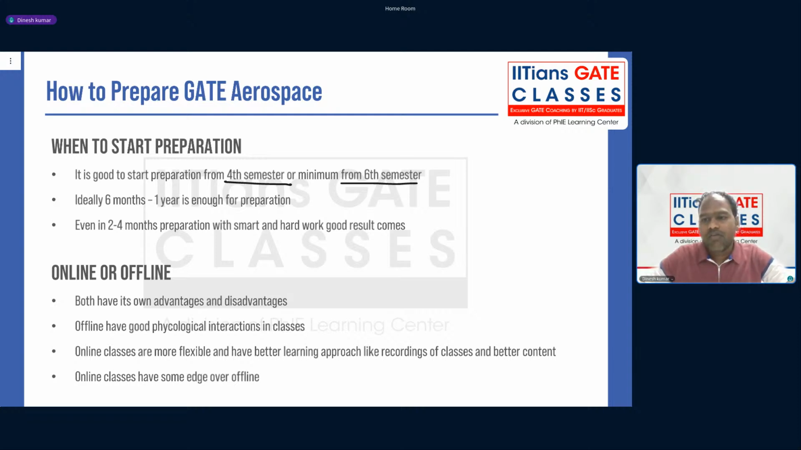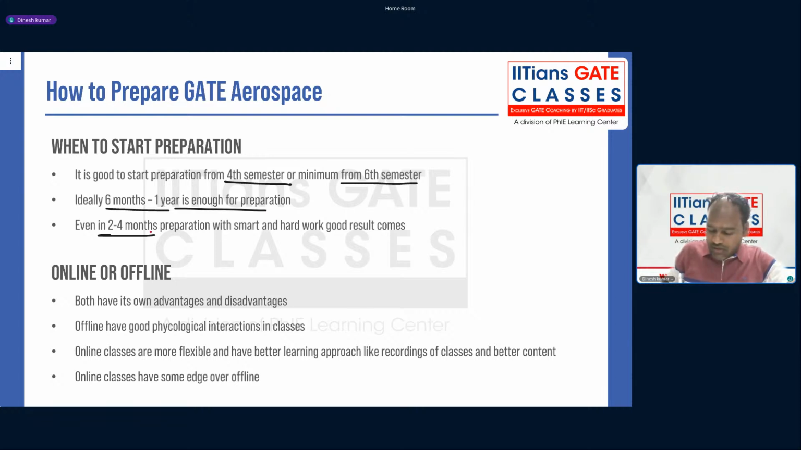Another advantage: in fourth and fifth semester, you will not have the burden of a college project or BTech project. You may be doing courses which directly come in the GATE syllabus again. So that's the best time. And ideally, how much time do you need to prepare? Six months to one year is good enough for GATE preparation, because the GATE aerospace syllabus is whatever you learn in your engineering. It's not much different from what you learn.